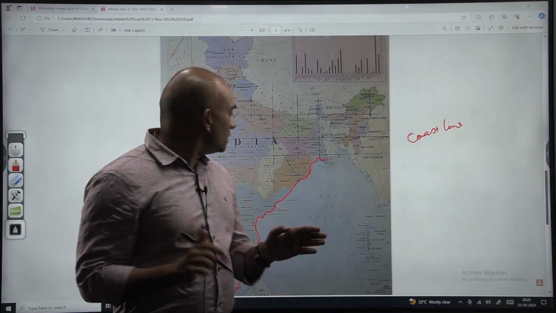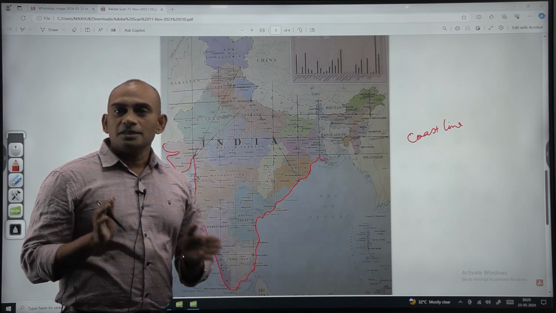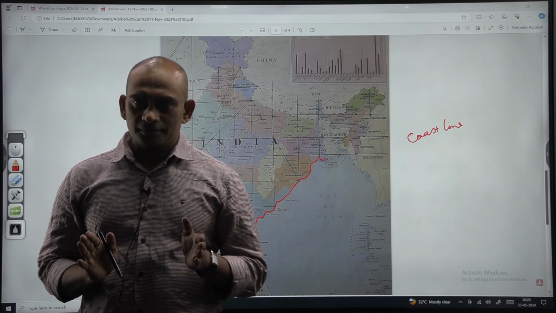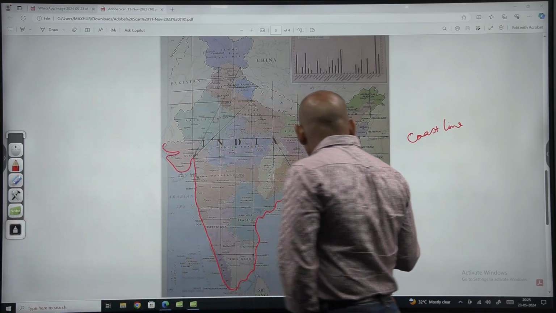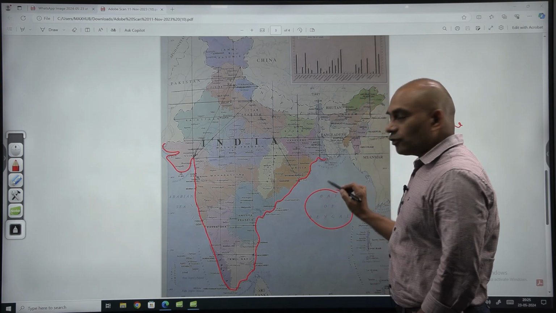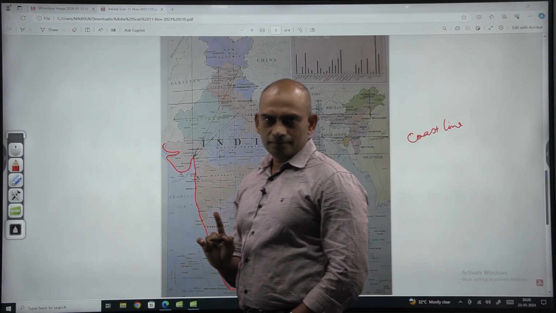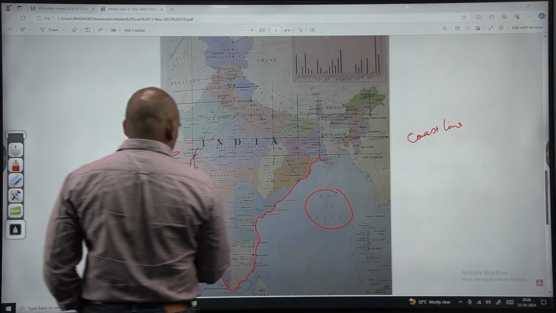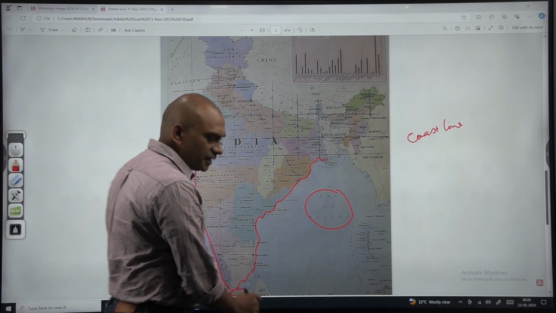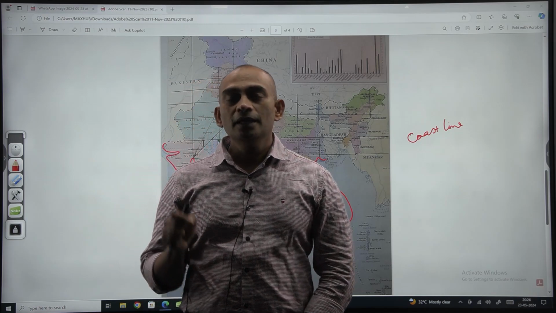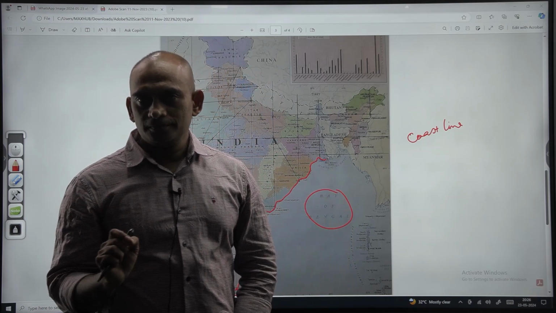Because this part of India is surrounded by water on its three sides. On the eastern side we have the Bay of Bengal, on the western side the Arabian Sea, and the southern part of India is bounded by the Indian Ocean.